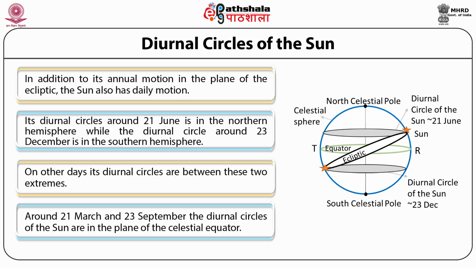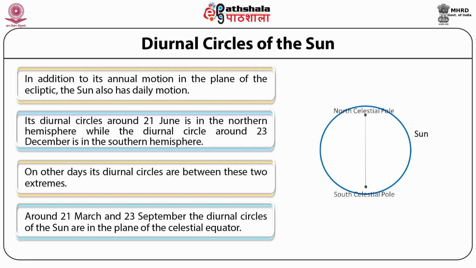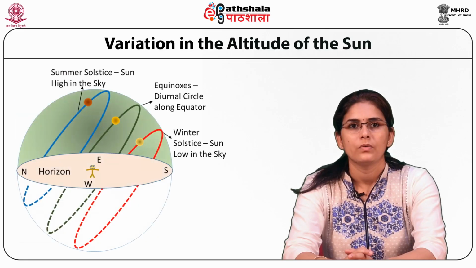For 6 months, the diurnal circles are north of the equator, and for remaining 6 months, the diurnal circles are south of the equator. Variation in the altitude of the Sun.